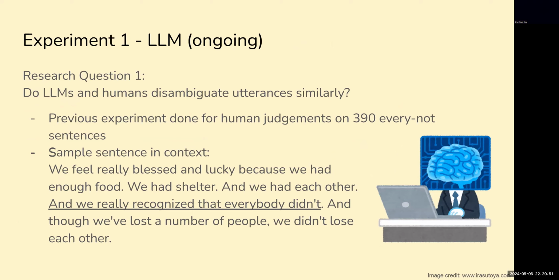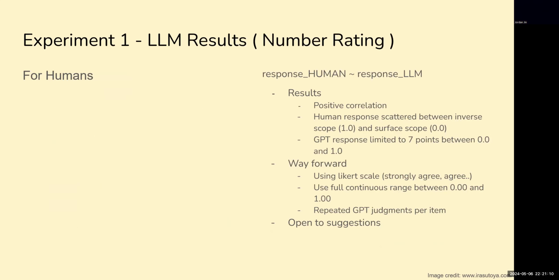Then our prompt would continue to ask the LLM to give its interpretation of, and we really recognize that everybody didn't, whether it meant nobody did or not everybody did. We would then compare the LLM judgments to crowdsourced human judgments we already have for the same set of sentences.